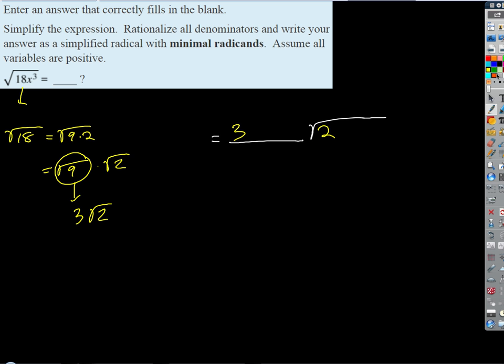Okay, what about the square root of the x cubed part? Let's deal with that. So the square root of x cubed, if we wanted to write that radical with an index, remember that we get lazy, but there's really an imaginary 2 that sits on the radical for a square root. So the index of the radical is 2.